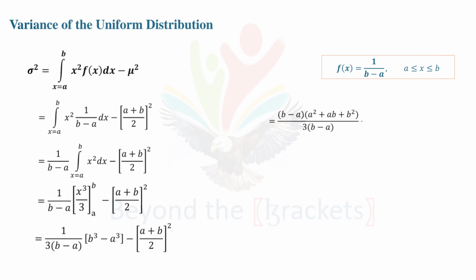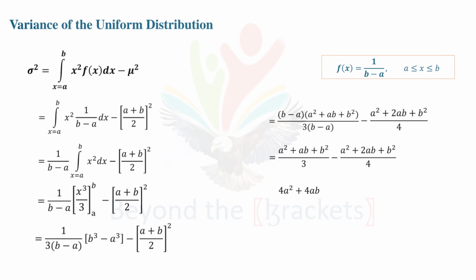Again, (a plus b) whole square can be written as a square plus 2ab plus b square, divided by 2 square, that will be 4. For the first term, b minus a in the numerator and in the denominator cancel out. To simplify, we take the LCM of 3 and 4, which will be 12. Multiplying the numerator of the first term with 4, we get 4a square plus 4ab plus 4b square. Multiplying the numerator of the second term with 3, we get minus 3a square minus 6ab minus 3b square, divided